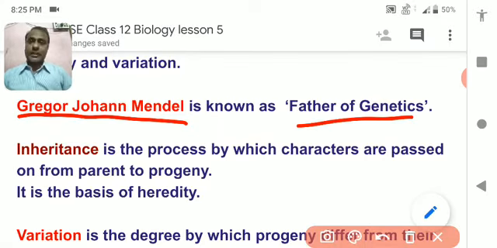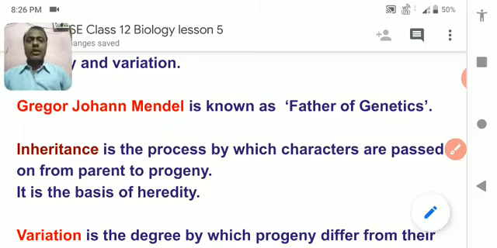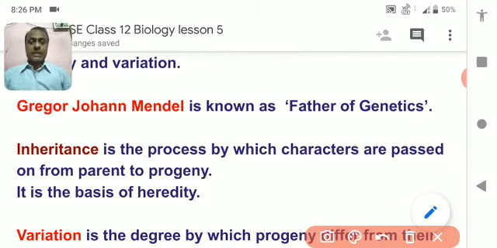There is a very short story about Gregor Johann Mendel. Gregor Johann Mendel actually was a physicist and mathematician. He worked in a very famous university as a professor of mathematics and physics.